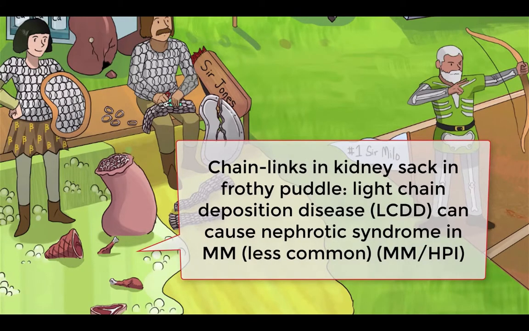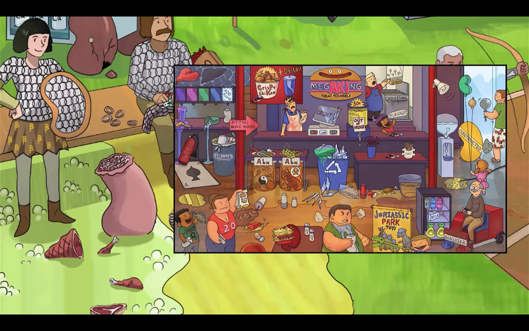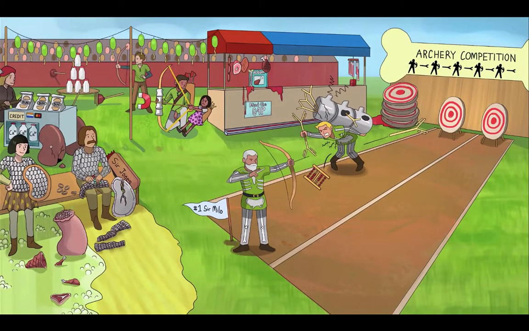Like AL amyloidosis, it presents with renal insufficiency and nephrotic syndrome, which is why the kidney is sitting in that frothy, fetal water. If there are signs of renal insufficiency on labs, perform a complete AKI workup to look for reversible etiologies you can treat right away. For that whole ball of waxy casts, head on over to our AKI sketch. With reversible causes ruled out, getting a more precise diagnosis of the cause of kidney disease is going to require a few extra tests, which we'll get to as we work up our patient for multiple myeloma.